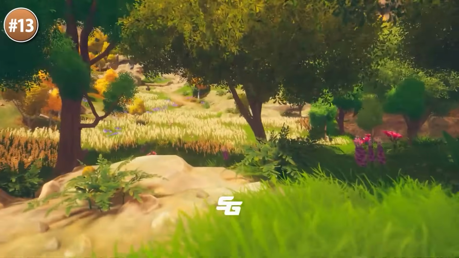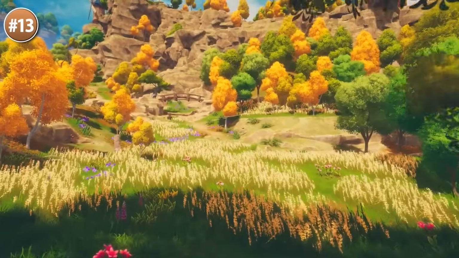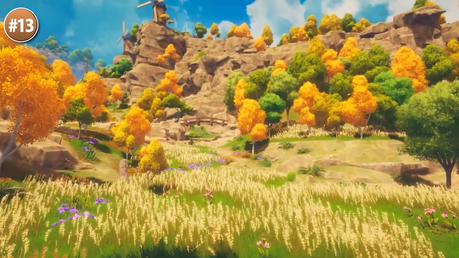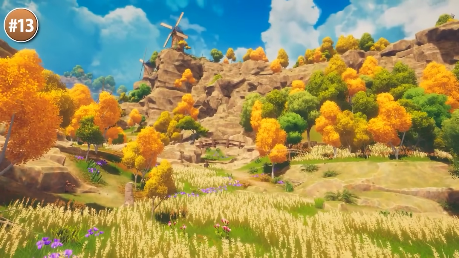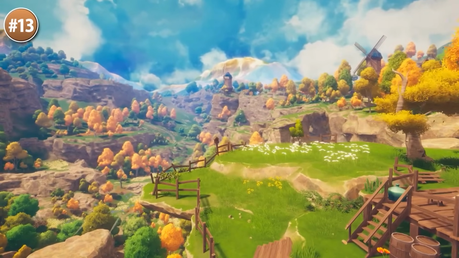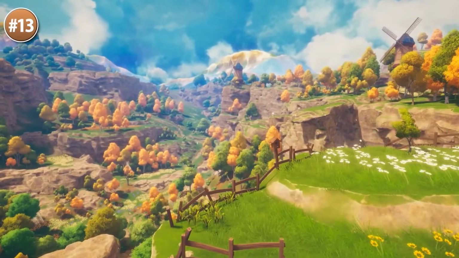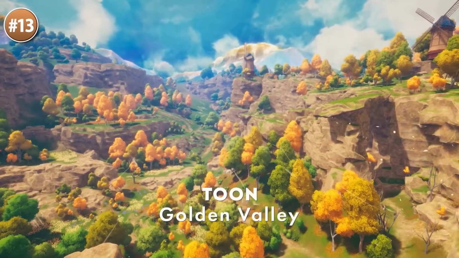Then if you want a gorgeous cartoon environment, look at this one. I really like this one. It looks seriously gorgeous. Everything is absolutely stunning. It's a really nice outdoors environment with lots of grass, lots of trees, there's some houses and really everything. So you can combine this with some sort of biome tool and you have a massive giant world in order to explore.